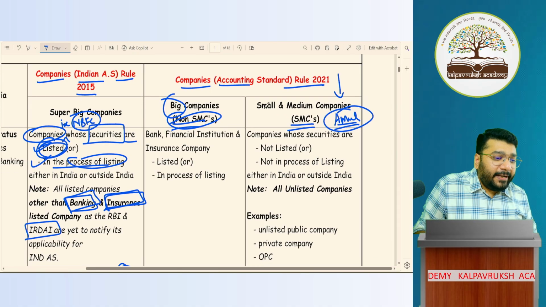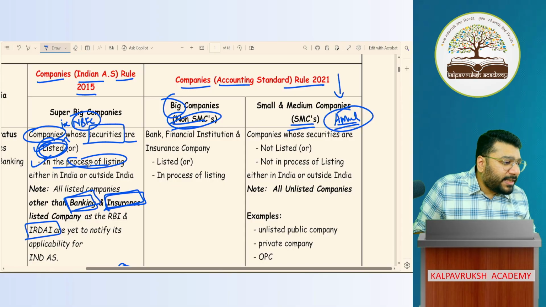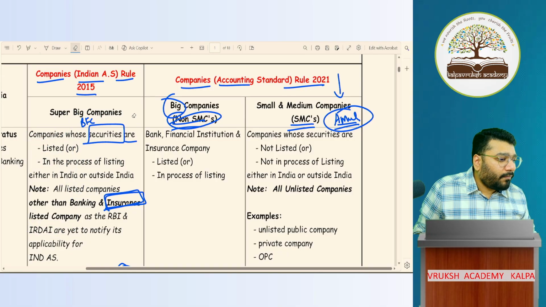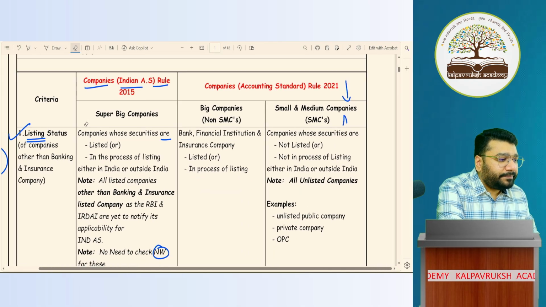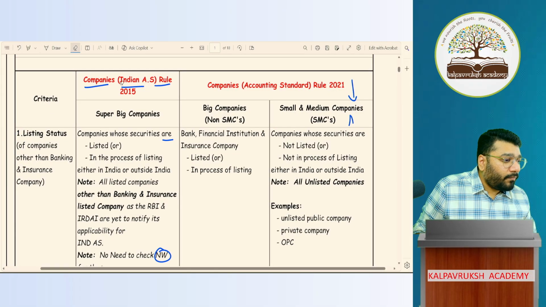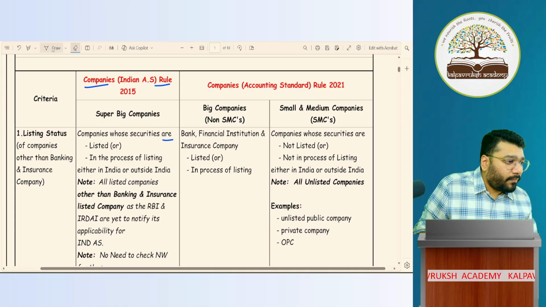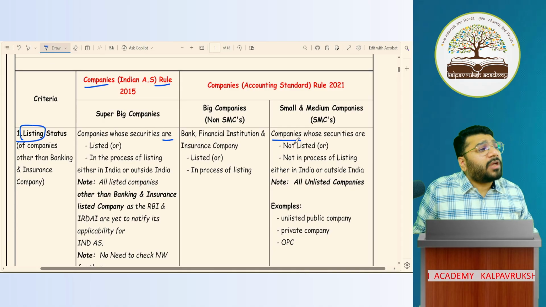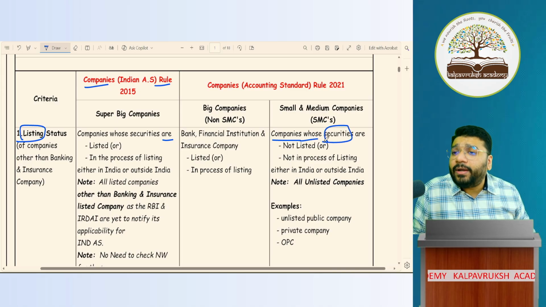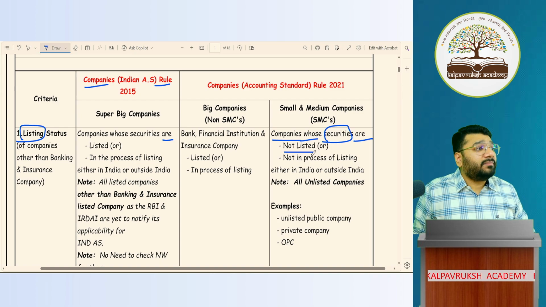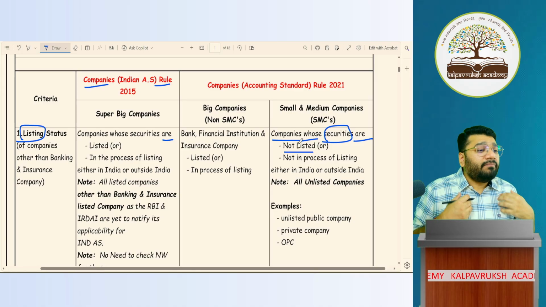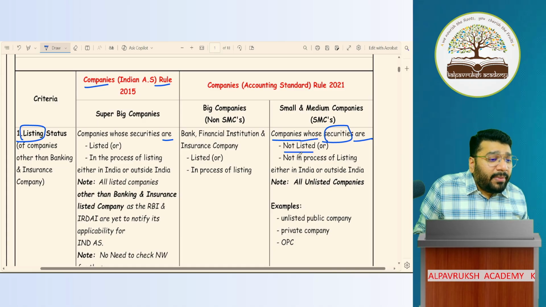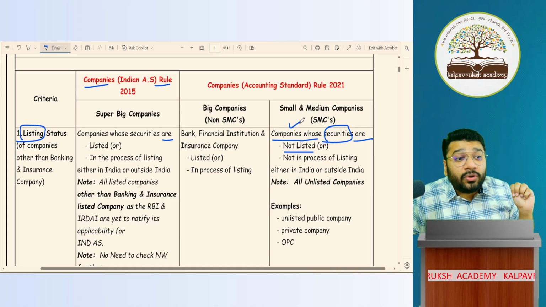The first criterion is the listing criterion. All those companies whose securities, either equity or debt or bonds, are not listed. Take Kalpavriksha Academy Limited. Who am I? A public company. Am I listed? No. My shares are not listed. So I will come under the SMC category, provided all the other four conditions are also satisfied.